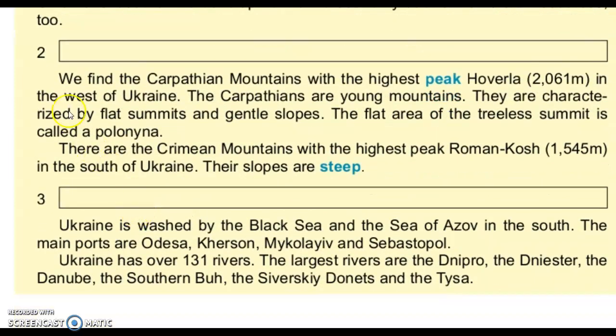Next paragraph. We find the Carpathian Mountains with the highest peak Hoverla, 2061 meters, in the west of Ukraine. The Carpathians are young mountains. They are characterized by flat summits and gentle slopes. The flat area of the treeless summit is called a polonina. There are the Crimean Mountains with the highest peak Roman Kosh, 1545 meters, in the south of Ukraine. Their slopes are steep.